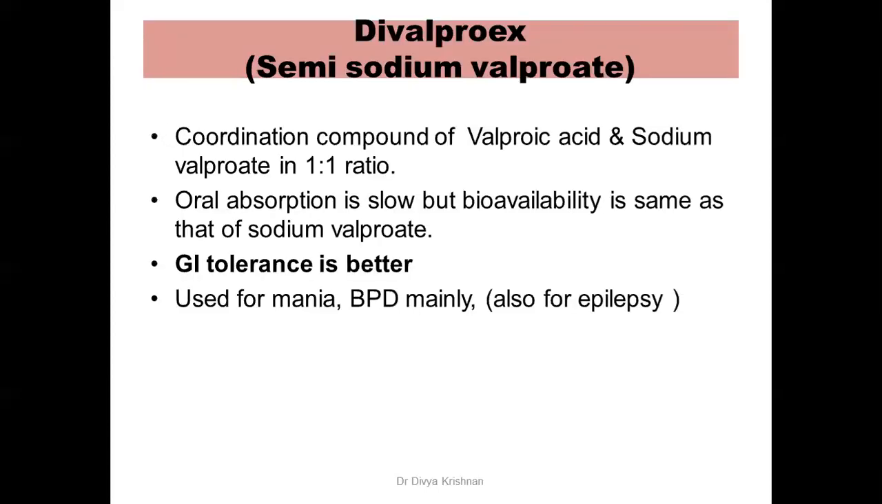Next, we go to divalproex. It is otherwise called semi-sodium valproate. It's a coordination compound of valproic acid and sodium valproate in the ratio of 1:1. Coordination compounds, I hope you already know from chemistry classes, usually have a central atom, usually a metal ion, called the coordination center, connected to the peripheral atoms by coordination bonds. That is why it is called a coordination compound. So that is only the chemistry part of it.